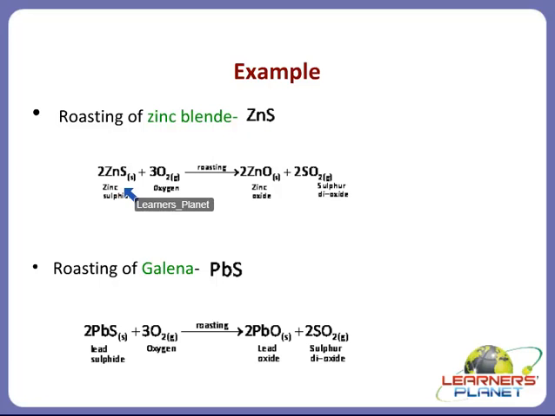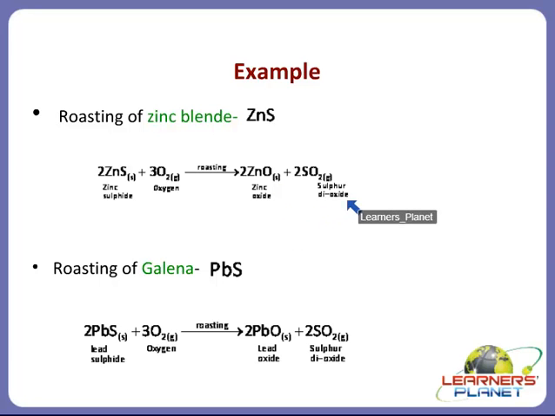When this zinc sulfide solid is heated in the presence of air, what are the products formed? It is zinc oxide and sulfur dioxide. So what was our purpose? Our purpose was to convert sulfide to an oxide, so that this oxide can be easily reduced.